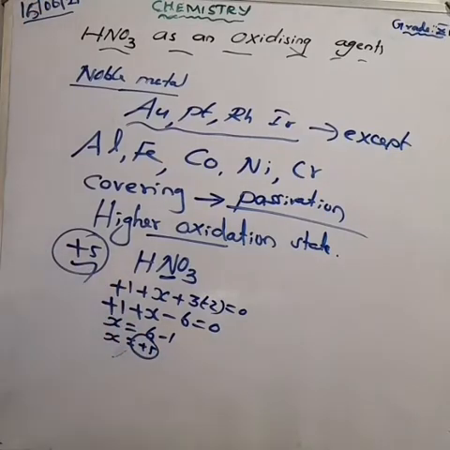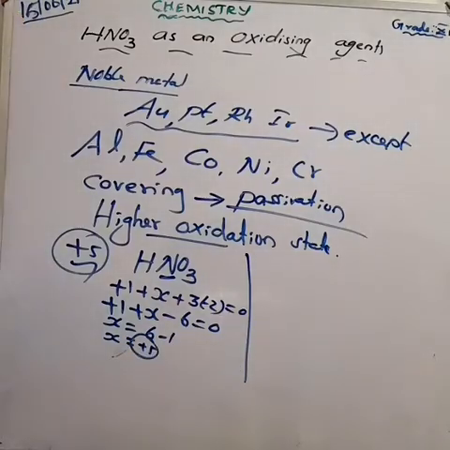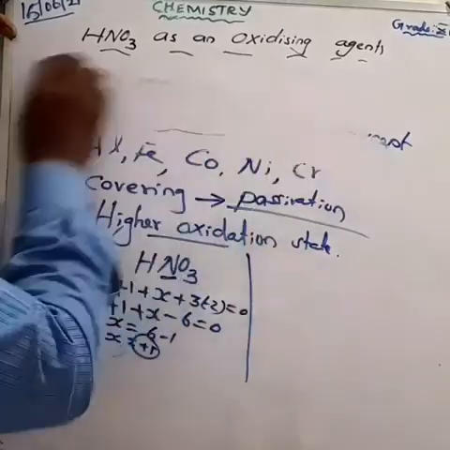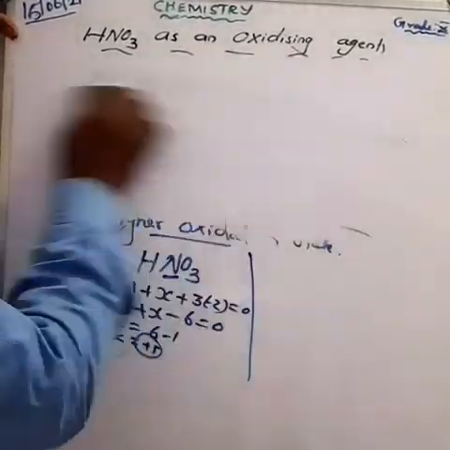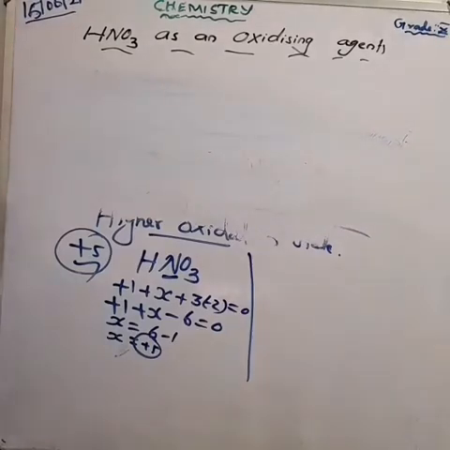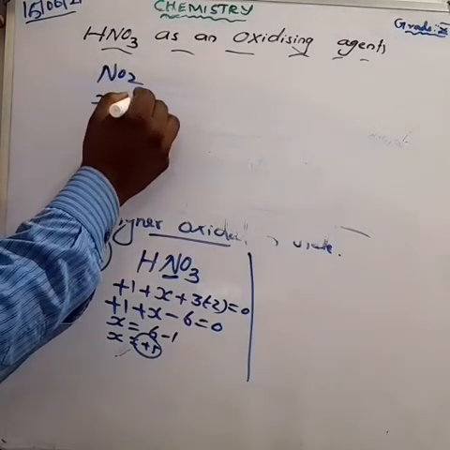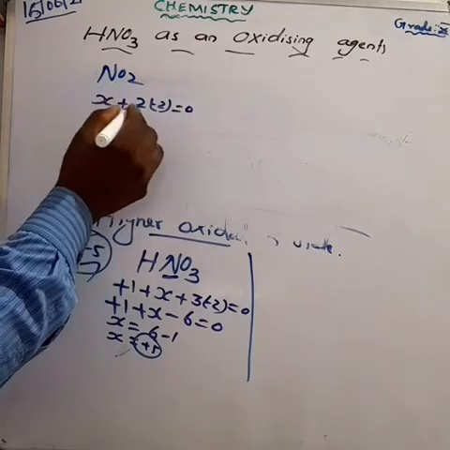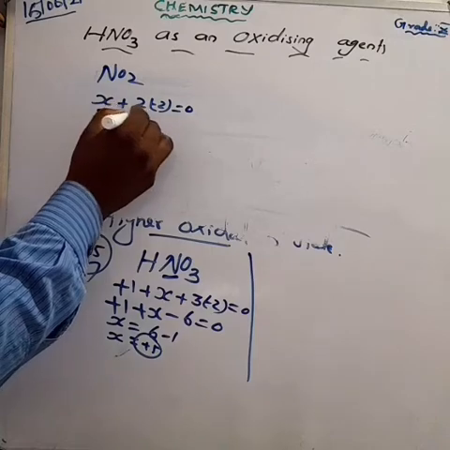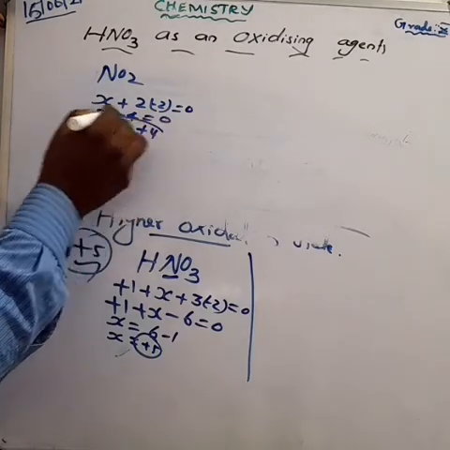Okay, next about NO2, nitrogen dioxide. What is the oxidation state? As per the textbook, it has +4 oxidation state. Can you find out the answer? NO2. N we can take as X. X plus, how many oxygens are there? 2 oxygens. One oxygen value is how much? Minus 2. Minus 2 equal to 0. So X minus 4 equal to 0. X is equal to +4 oxidation state.